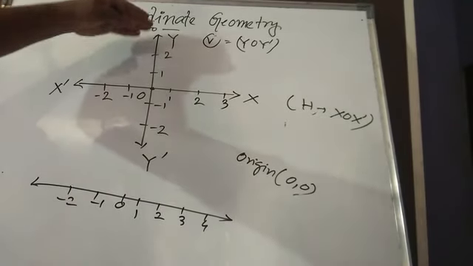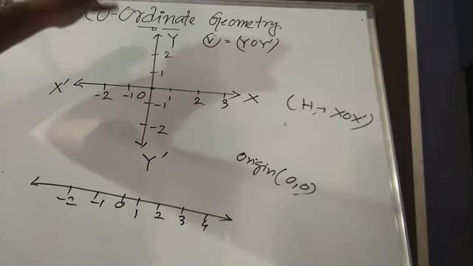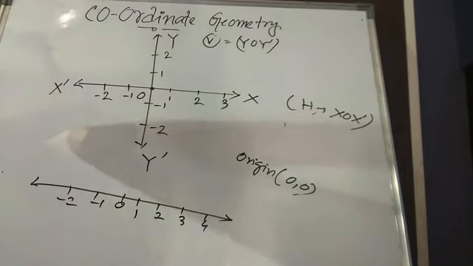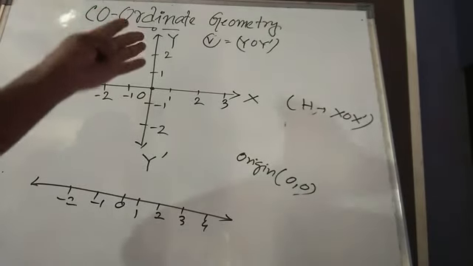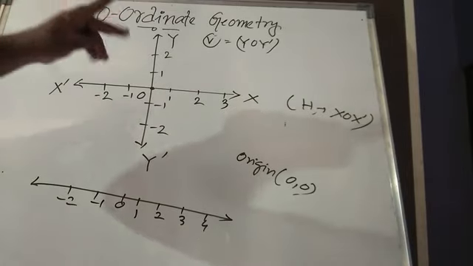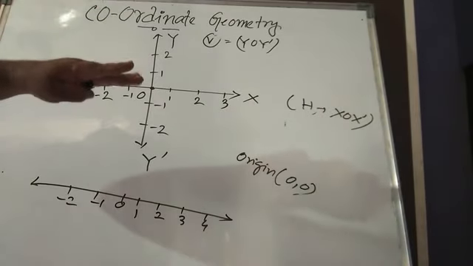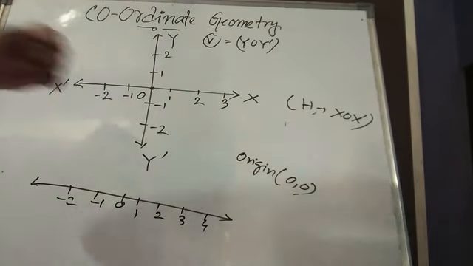Similarly, the top is for the positive. As I told you earlier, to find the location of a point you need two values, one is row, another is column.